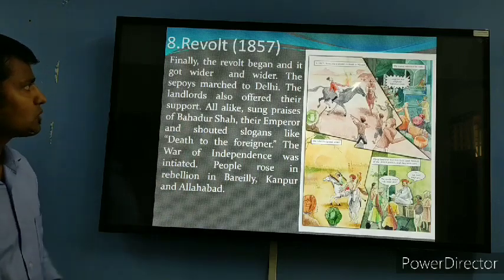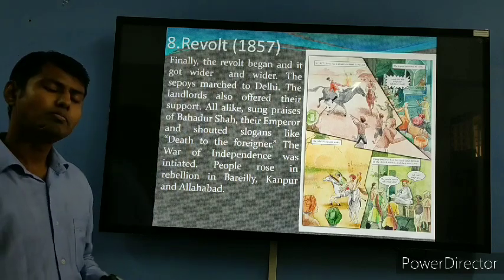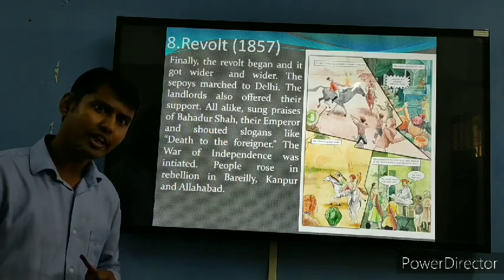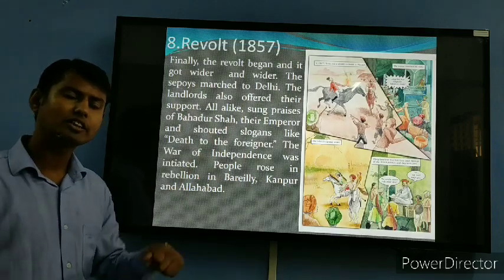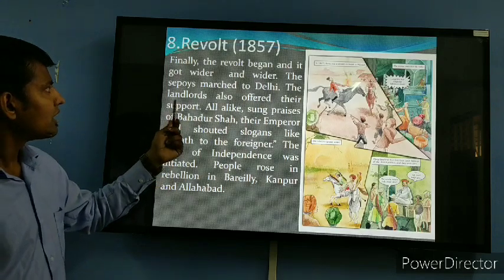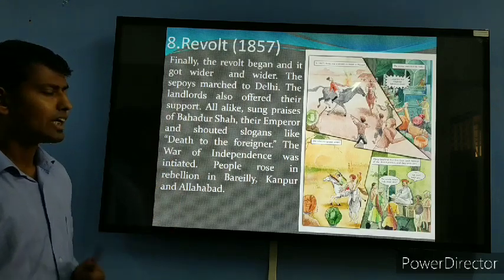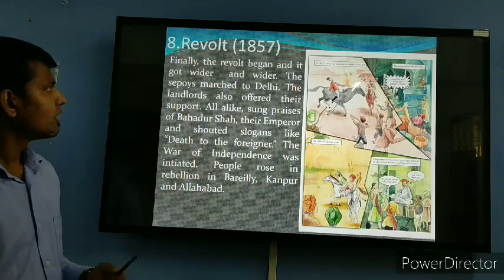The sepoys marched to Delhi. The sepoys, or you can say the Indians who are serving in the British army, are now also against the Britishers. They are marching to Delhi because they also want to revolt against the Britishers. The landlords also offered their support. Even the landlords are giving support to the sepoys.